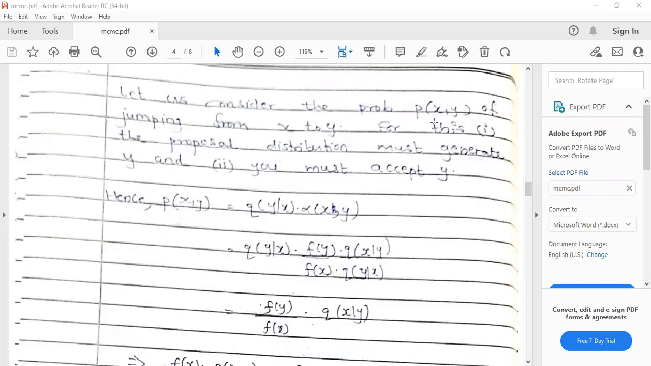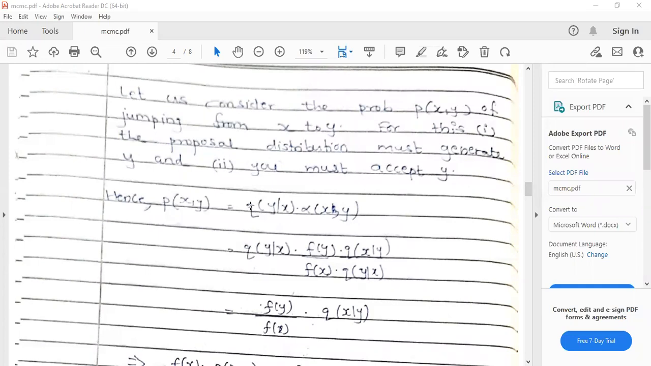So let us consider the probability P of x, y, which is jumping from x to y. For this, the first step is that the proposal density must generate y. Then, in the second step, you must accept y. If you are generating y and accepting y, only then you get the probability of jumping from x to y. This probability is obtained by generating y from the proposal, so we use the proposal density.